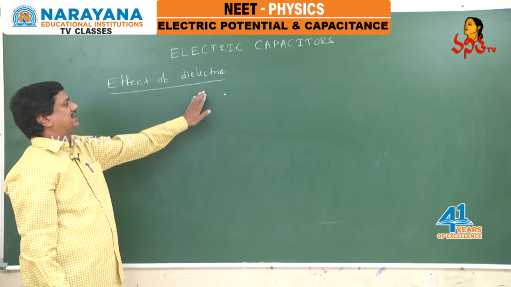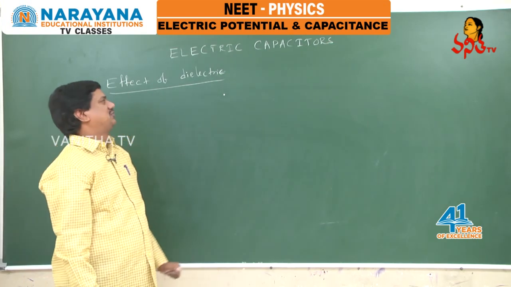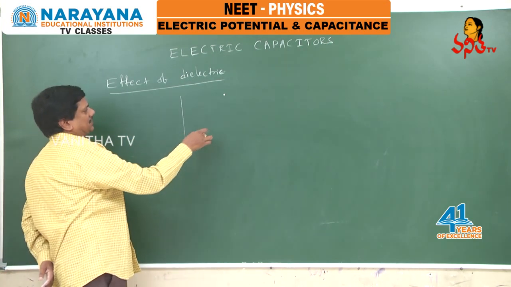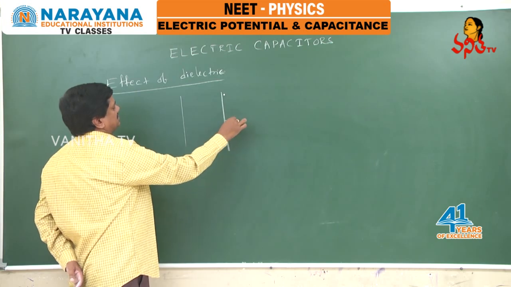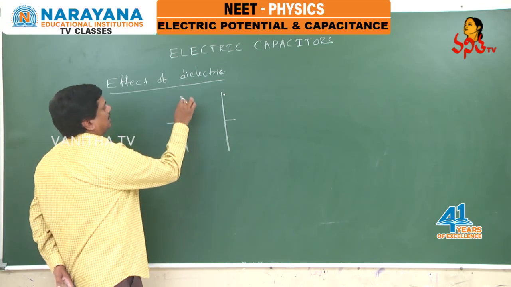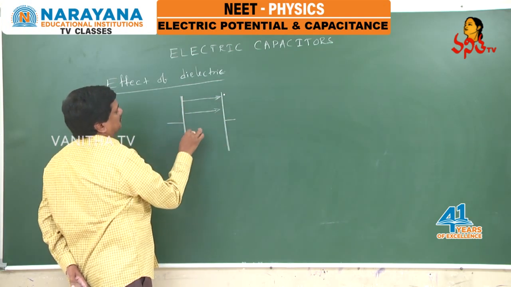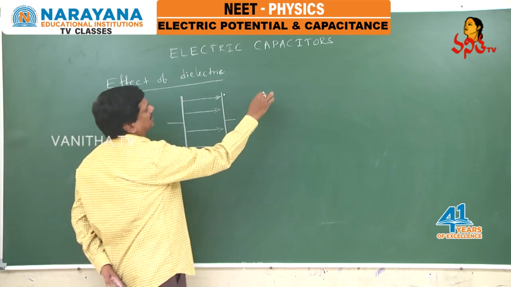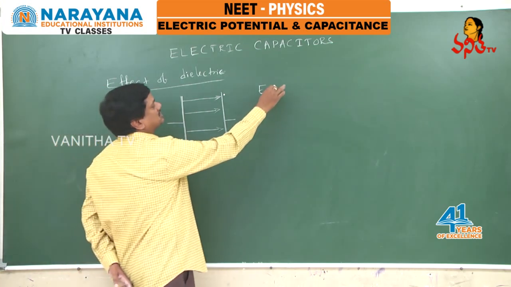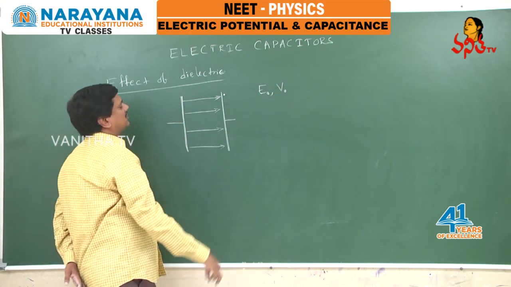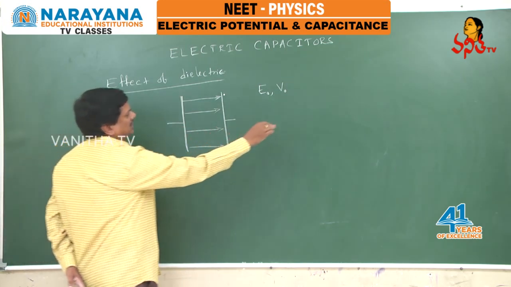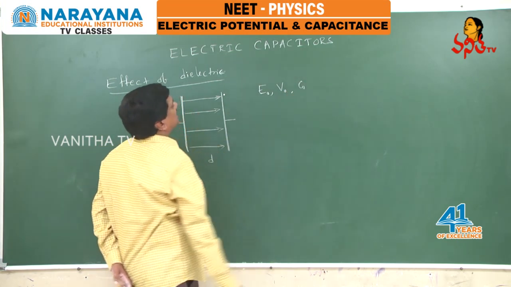What is the effect of dielectric on capacitance, electric field intensity, potential, even on the energy also? First, I will take a parallel plate capacitor with air as a medium in between these two. Let the electric field intensity between these two plates be assumed as a uniform electric field. Say E naught is the electric field intensity in between these two. V naught is the potential difference between the plates. And of course, d is the separation, d is fixed. Let the capacitance be C naught.